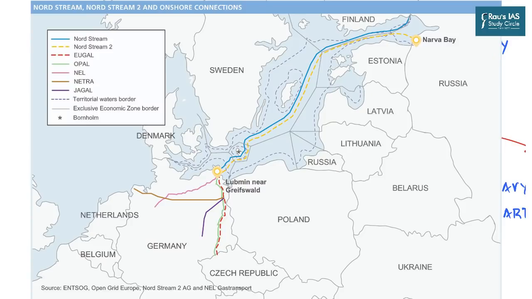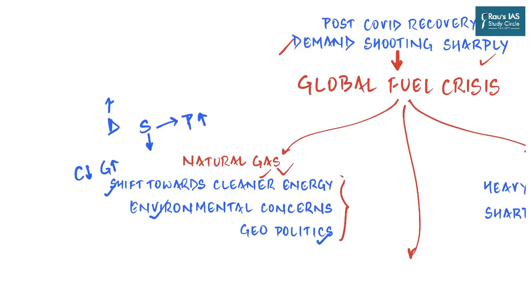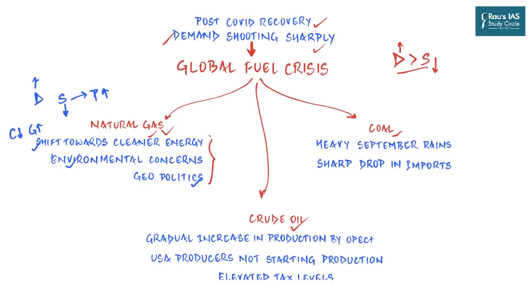Now Russia of course has built another gas pipeline, Nord Stream 2, which was discussed in DNS as well, which will take Russian gas directly to Germany, bypassing Ukraine and Poland. But supplies to Europe through Nord Stream 2 are yet to start, as the pipeline is awaiting approval from European authorities. And so unless and until the flow of natural gas from Nord Stream 2 is made live, we'll continue to see such high prices of natural gas. Alright, so natural gas is clear.